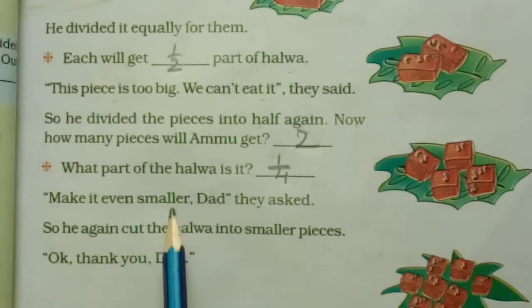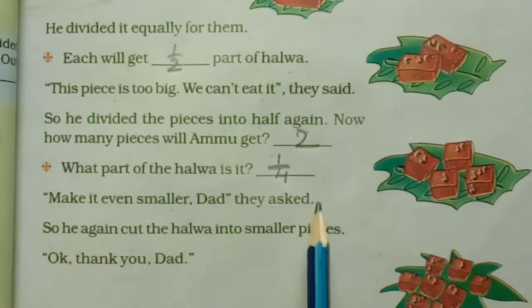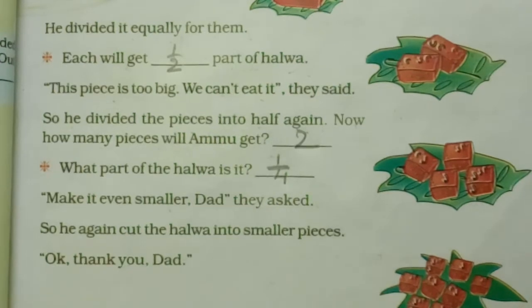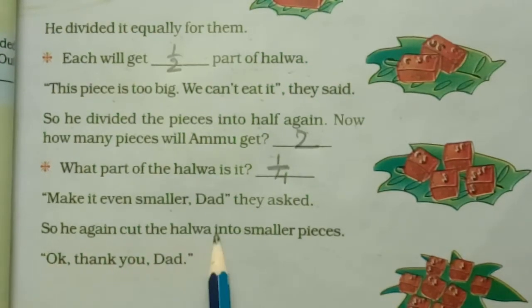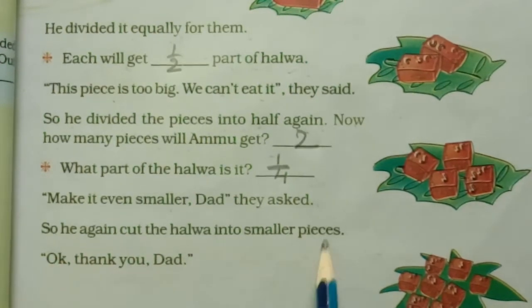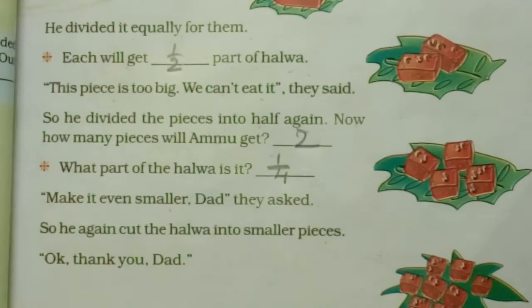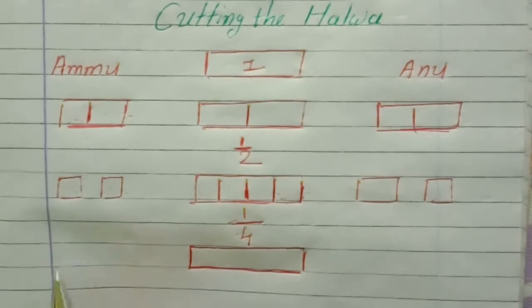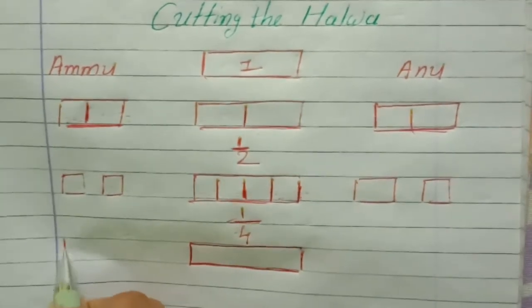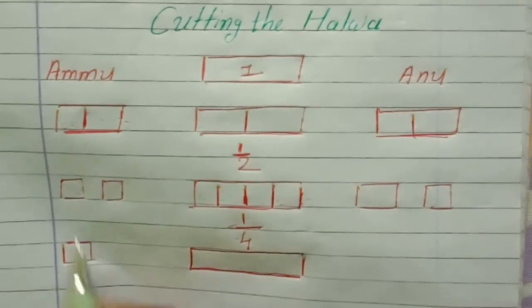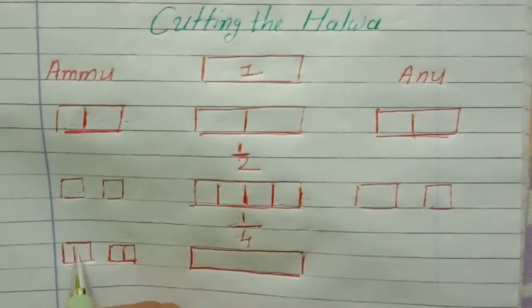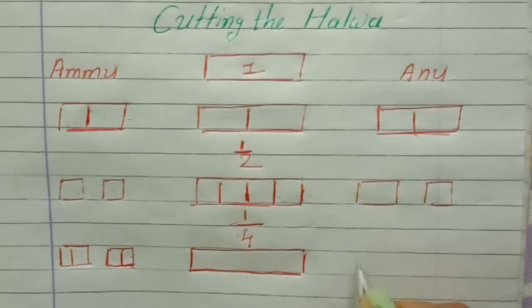Now make it even smaller, Dad, they asked. Amu and Anu said, अभी भी उसको और part में divide करो. So he again cut the halwa into smaller pieces. Let's see how he cut it. We'll make smaller parts of this. Okay, इसके smaller बनाओ. So 1 के भी 2. Once again 2 pieces का भी. So 1, 2, 3, 4 pieces.